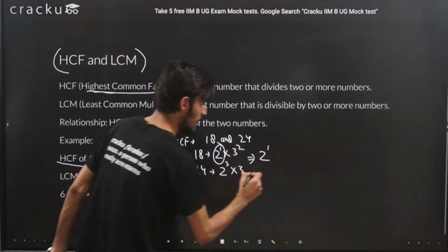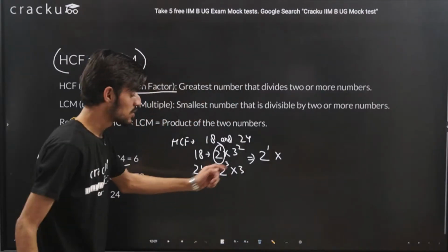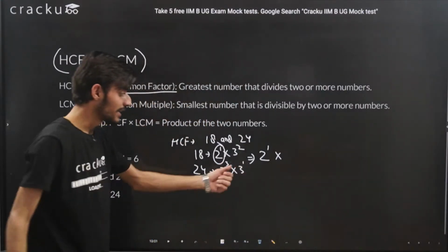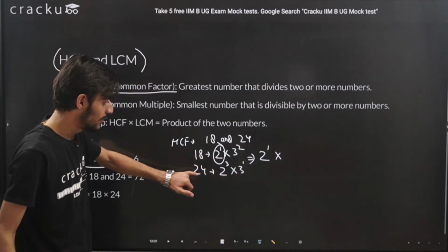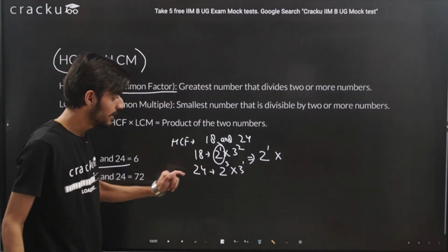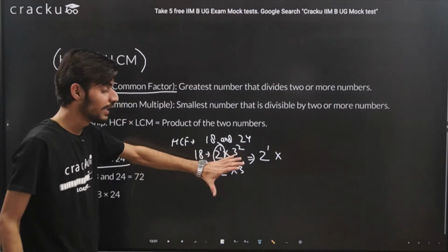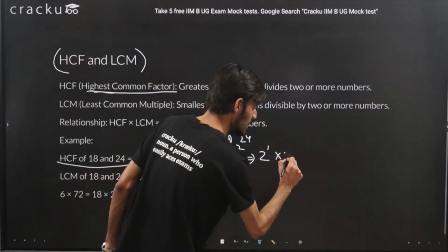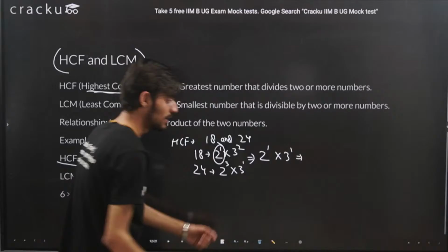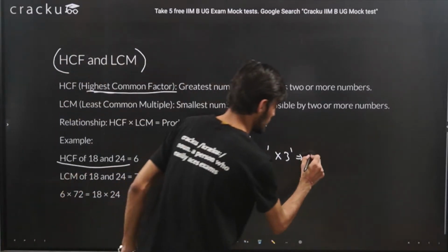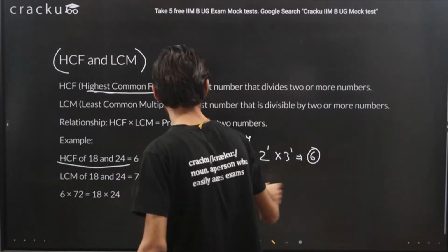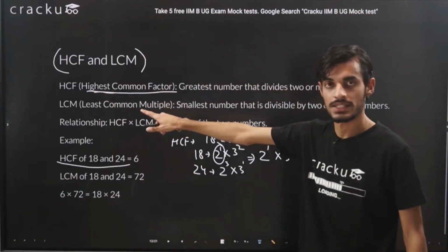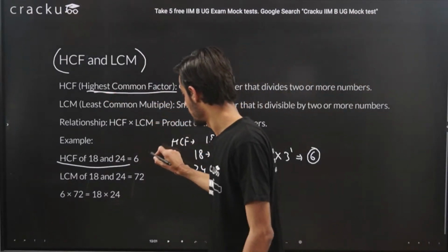For the second prime, you can see that 24 has 3 raised to the power 1, and 18 has 3 raised to the power 2. So we need the common between the two. Common is 3 raised to the power 1. So it will come out as 3 raised to the power 1. So multiplying 2 and 3 will give us 6. Okay, so this is the highest common factor, that is the HCF of these two numbers, that we got here.